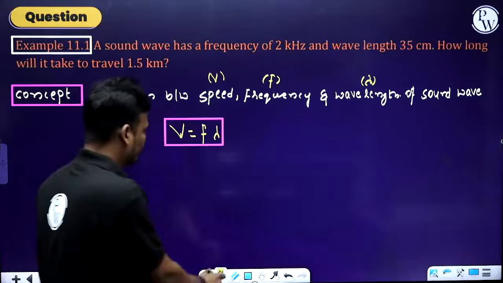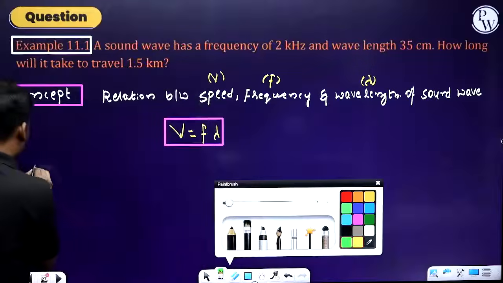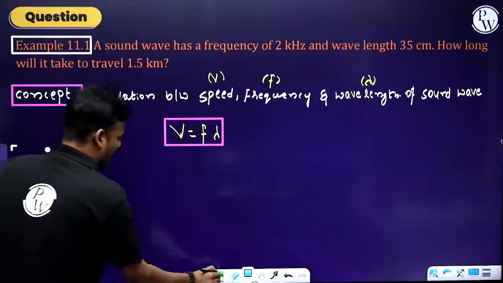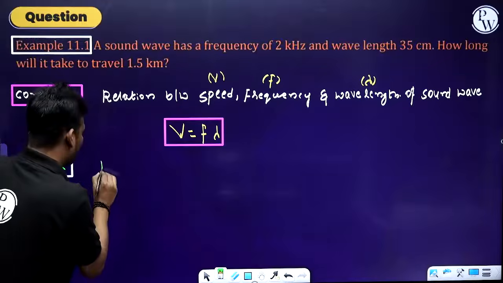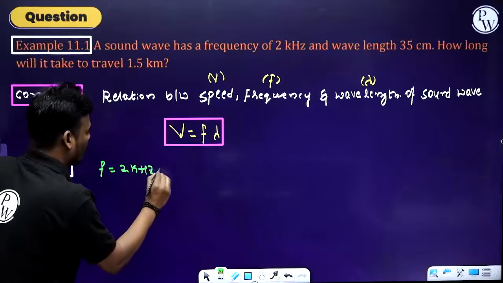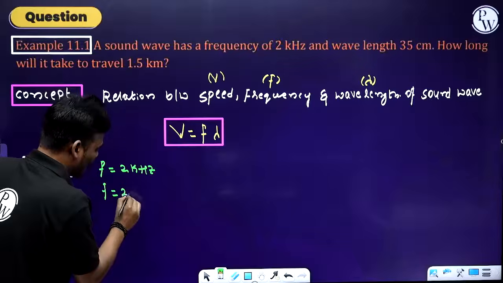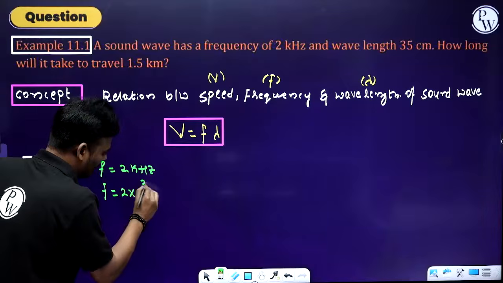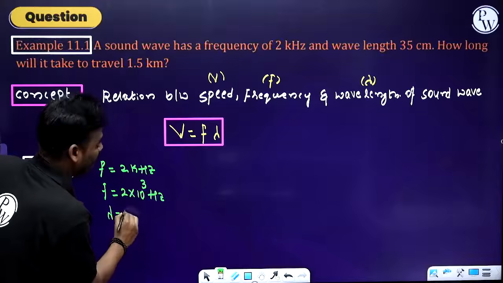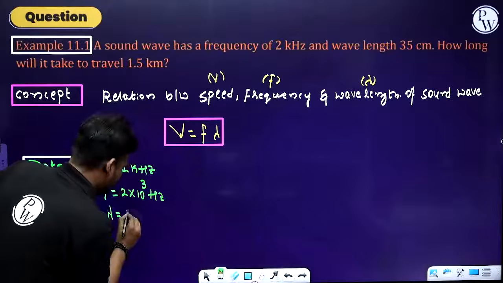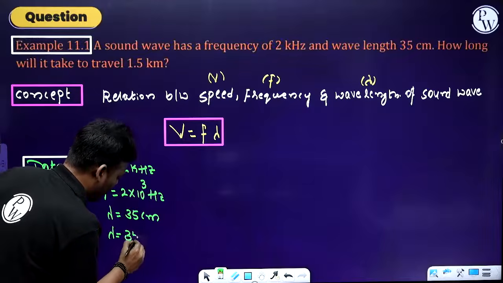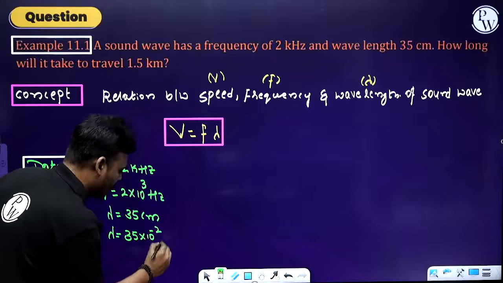Here they have given data. First we need to write down the data. The frequency is 2 kilohertz, but it is not in SI unit, therefore we have to convert that. Kilo means 10 power 3 or 1000 hertz. Next data, wavelength, that is lambda: they have given 35 centimeter. It is also not in SI unit, so convert that into SI unit: 35 into 10 power minus 2 meter.